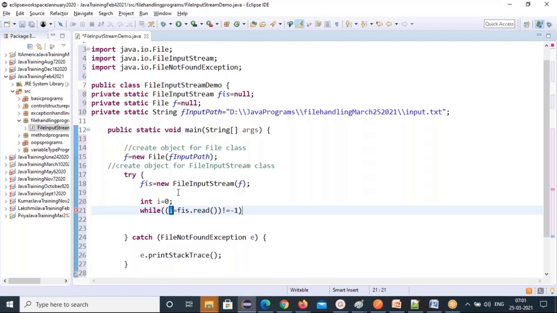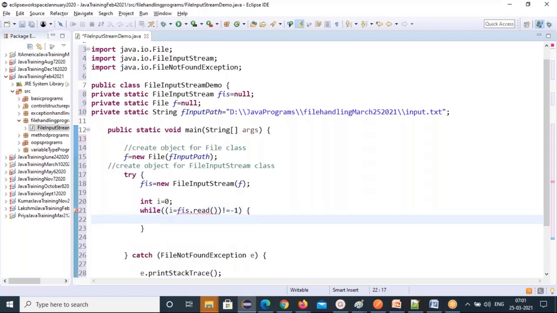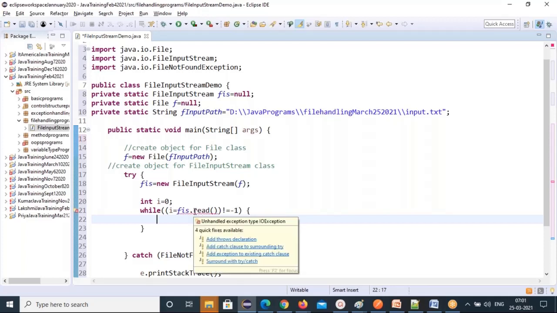So until how long do you need to read? This -1 is there. The -1 means last line, no characters and no bytes at all. Until that, you read, I'm saying. So until the file has to be read; if there is -1, it means no byte data. So that's all. Now see here, it is asking for one more checked exception.